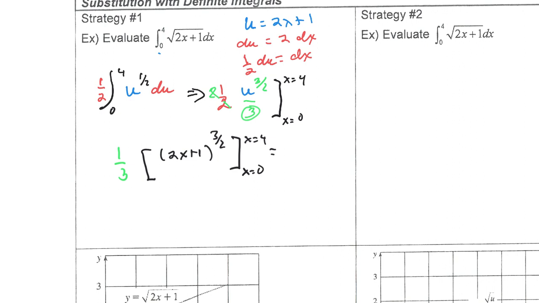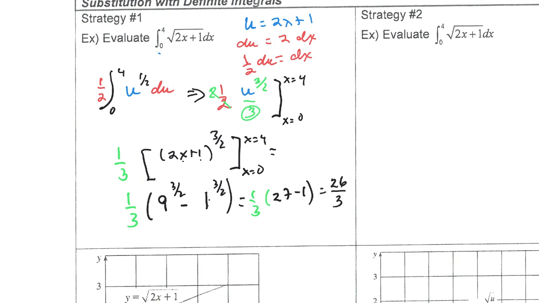Okay, so now let's substitute in. We're still going to have our 1/3. Then 4 times 2 is 8 plus 1 is 9. So we're going to have 9 to the 3/2 minus, when we put in 0, 1 to the 3/2. And that's going to equal 1/3 times the square root of 9 is 3, cubed is going to be 27, minus 1. And that is going to be 26 over 3.